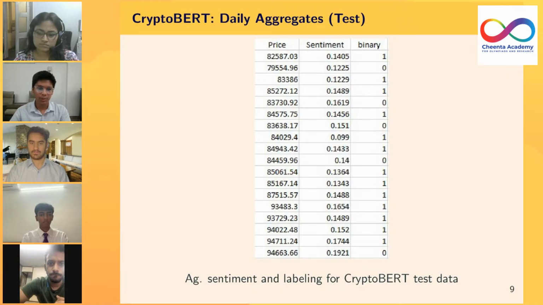So here's an example output that we got after we ran sentiment analysis using CryptoBERT. We have the price data in the first column, the aggregate sentiment for each date in the second column, and the binary labels that we assigned by analyzing the price movement in the third column. Next slide, please.